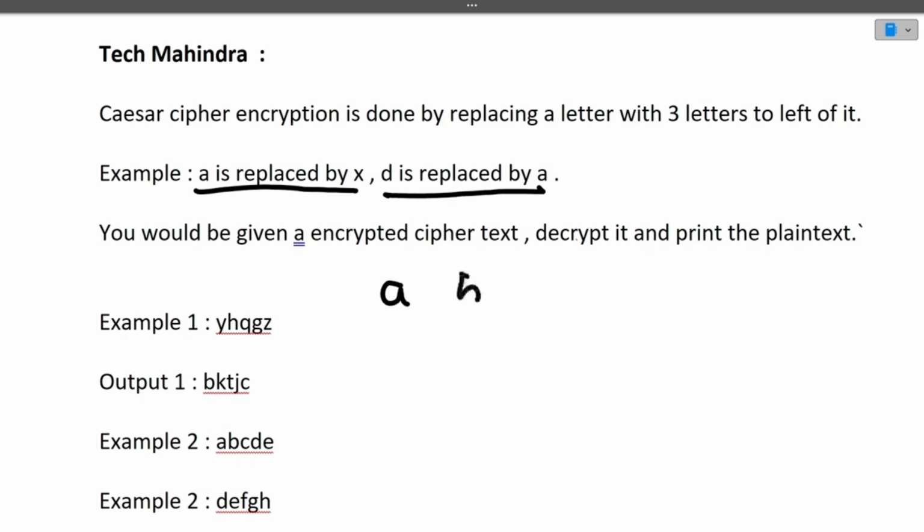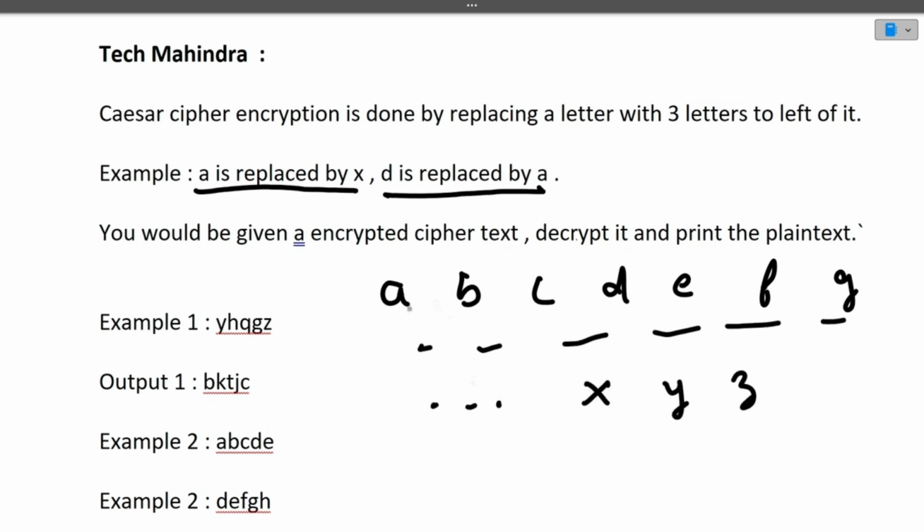So again, let me write A B C D E F G, and similarly X Y and Z, and so on. Now this is the encrypted text that is given to you, and you have to decrypt it. Encryption was done by moving the current letters three letters to the left of it. So decryption will happen by replacing the current character with the three characters to the right of it.